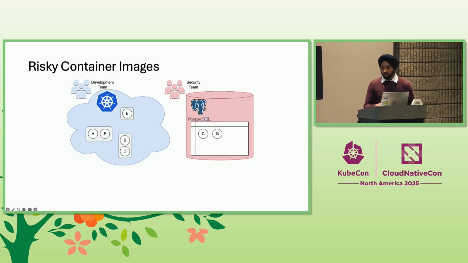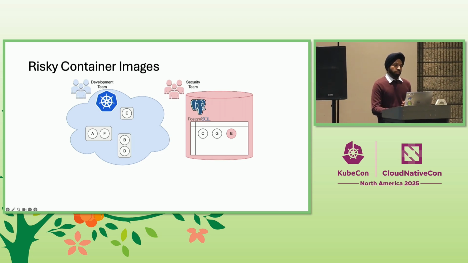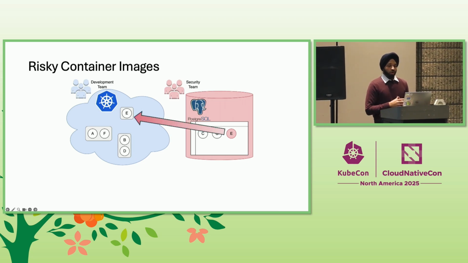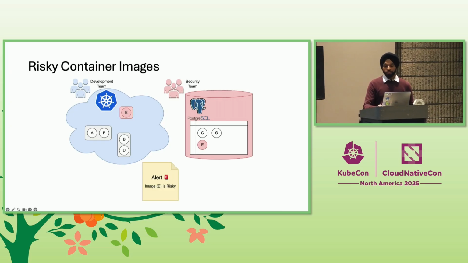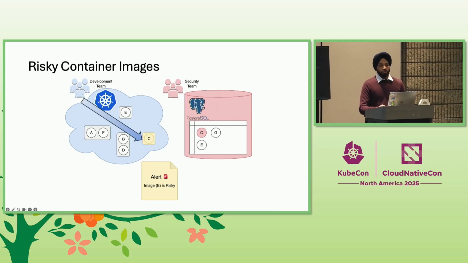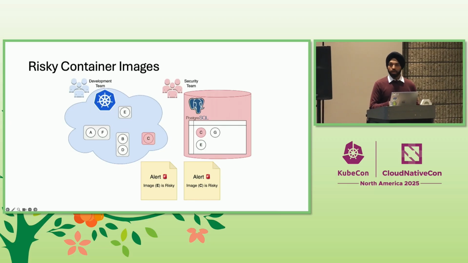Now, the change-driven problem here is this. The moment the security team identifies an image to be risky, we need to find all the pods or services that are running with that particular image in the Kubernetes cluster and trigger an alert for the respective team. Similarly, the moment a new pod or service starts running with an image that matches an entry in that security team list, we again need to trigger an alert for that particular team as well.